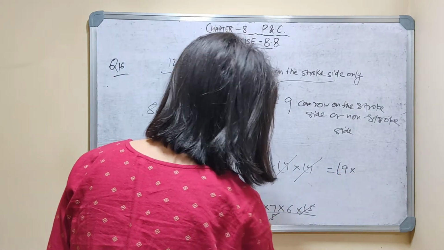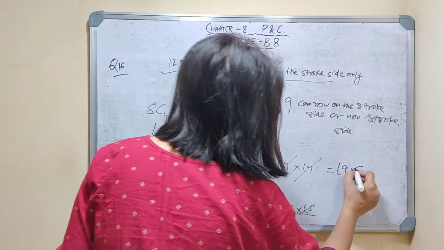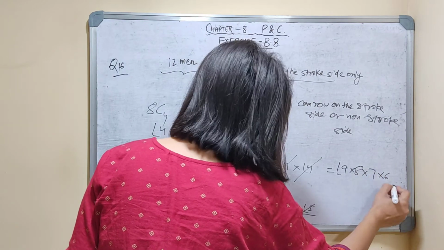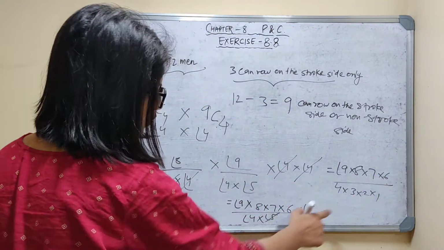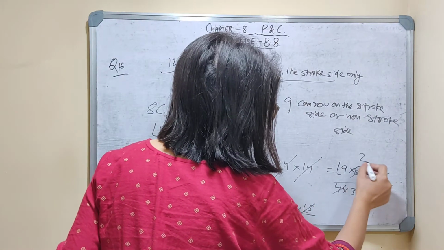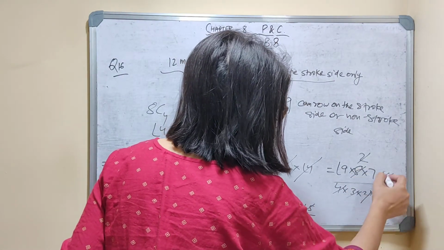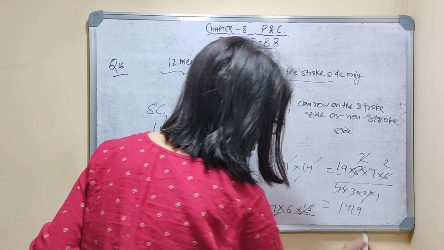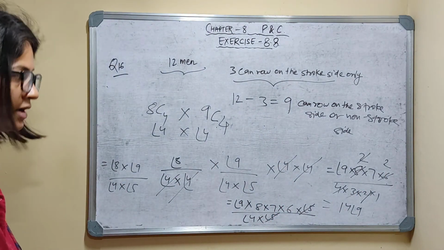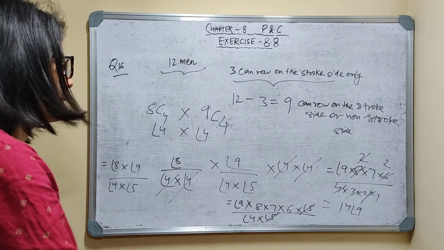Factorial 9 I am writing as factorial 9 only, because it's a very huge number. Factorial 5 cancels. So it is factorial 9 into 8 into 7 into 6 upon 4 into 3 into 2 into 1. Writing factorial 4 this way, 4 into 2 cancels 8, and 3 into... cancels 6. So factorial 9 into 14. So 14 factorial 9 is the answer. Is it clear? Thank you.